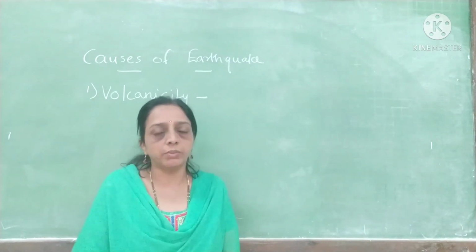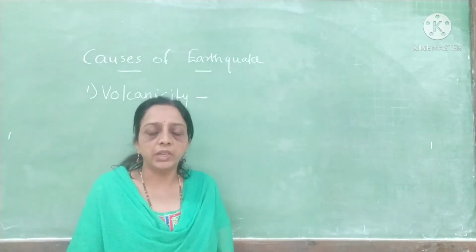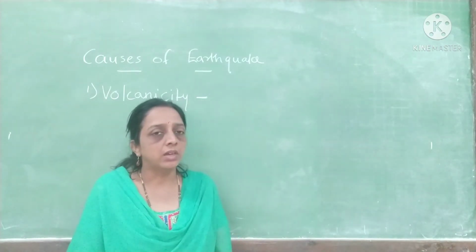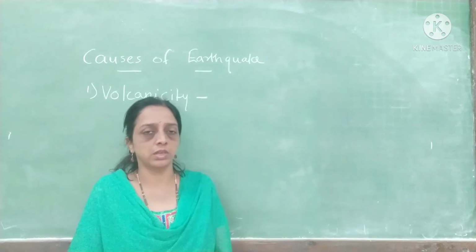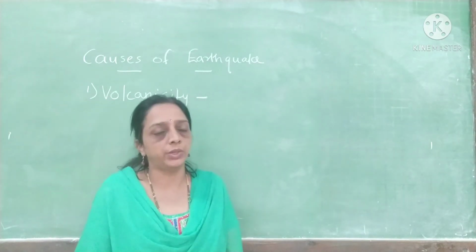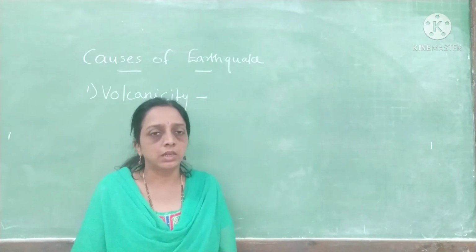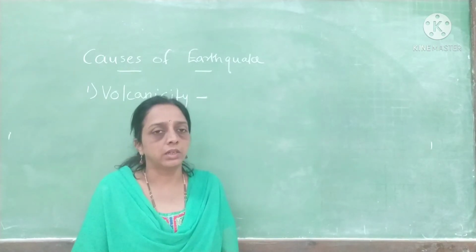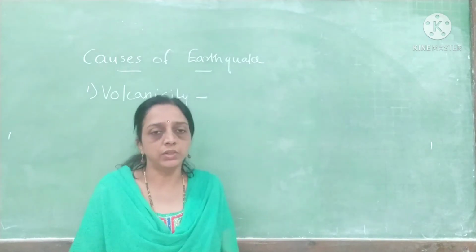When lava comes from the interior of the earth, it comes very forcefully. The force of lava is too much. Due to this force, vibrations are created in the interior of the earth. This vibration is an earthquake. So earthquakes happen at the time of volcanic activity also.